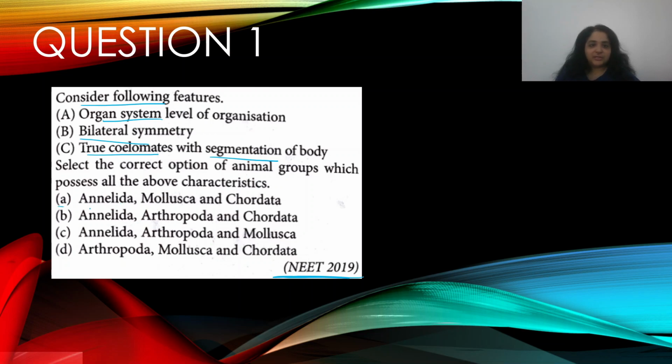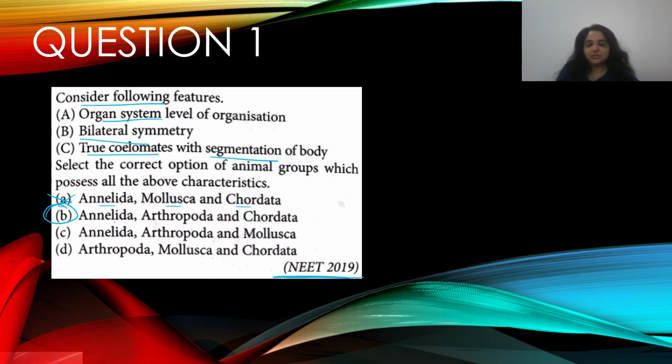You have option A, Annelida, mollusk, and chordata, which does not fit because mollusks don't have a segmented body. Then you have Annelida, Arthropoda, chordata. This fits because Annelida have organ system level of organization, they're bilaterally symmetrical, and they are true celomates with segmentation of body.